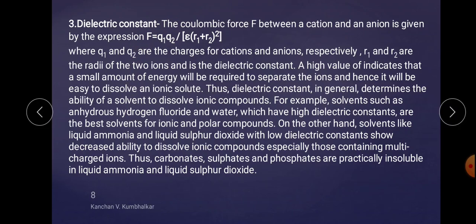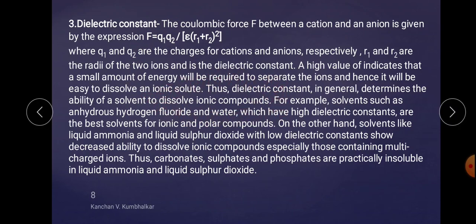A high value of epsilon indicates that a small amount of energy will be required to separate the ions, and hence it will be easy to dissolve an ionic solute. What is the basic definition? It is the capacity of a solvent to pull the solute ions apart from each other. That capacity is known as the dielectric constant of that solvent.